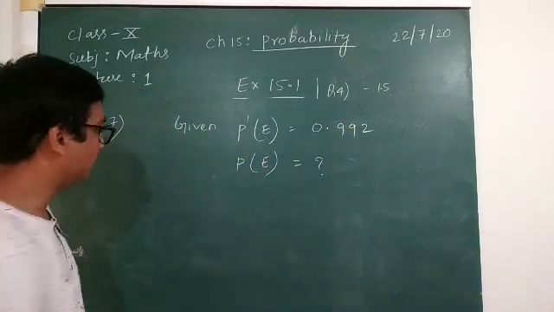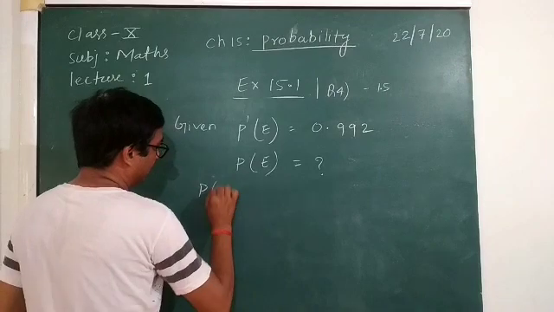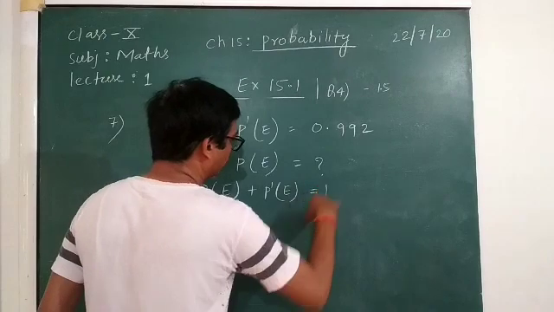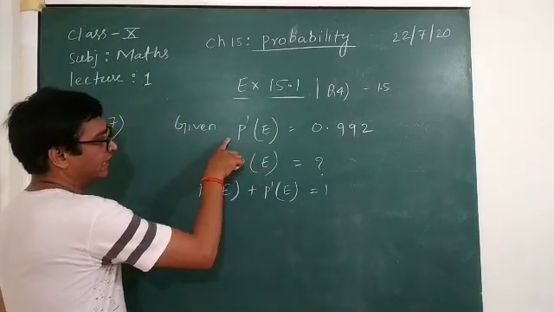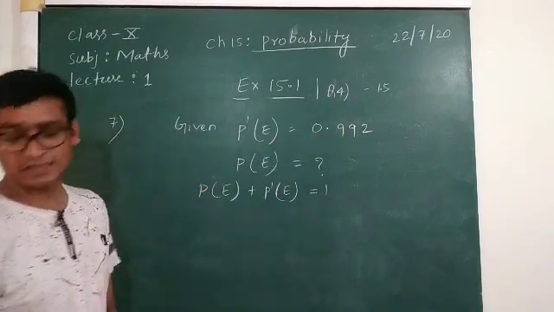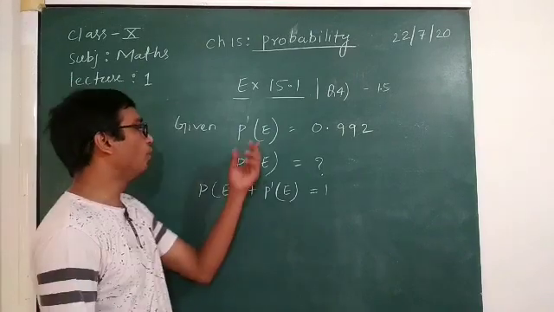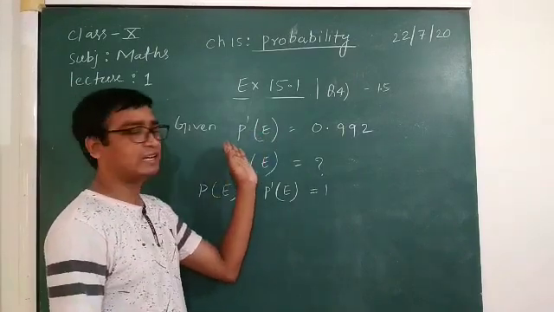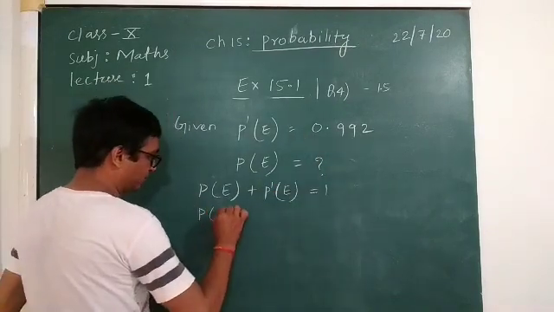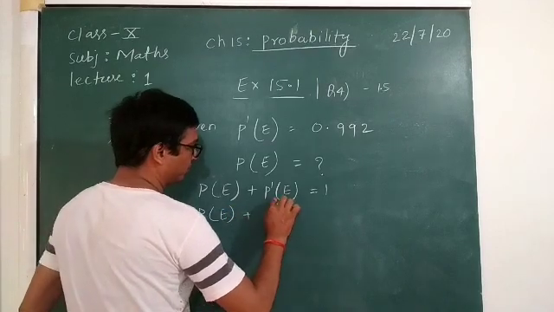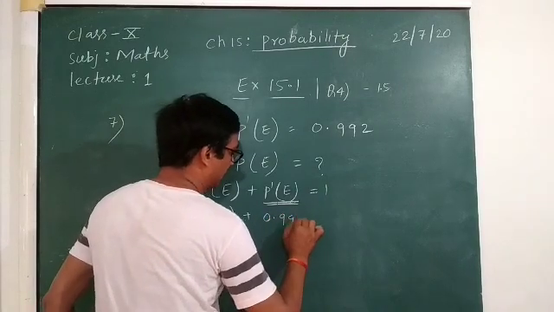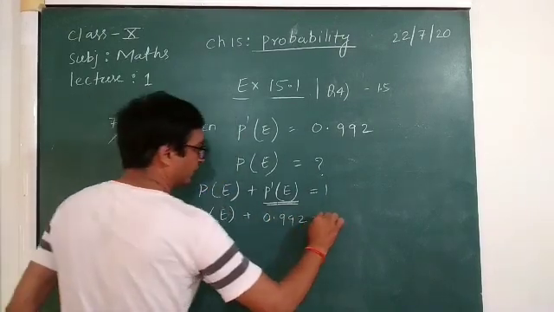Okay, so you know that the probability of getting an event plus the probability of not getting an event is equal to 1. So the probability of the students who do not have a birthday on the same day is this much. Here we will write probability of E plus probability of not having the same birthday, which is given as 0.992, is equal to 1.